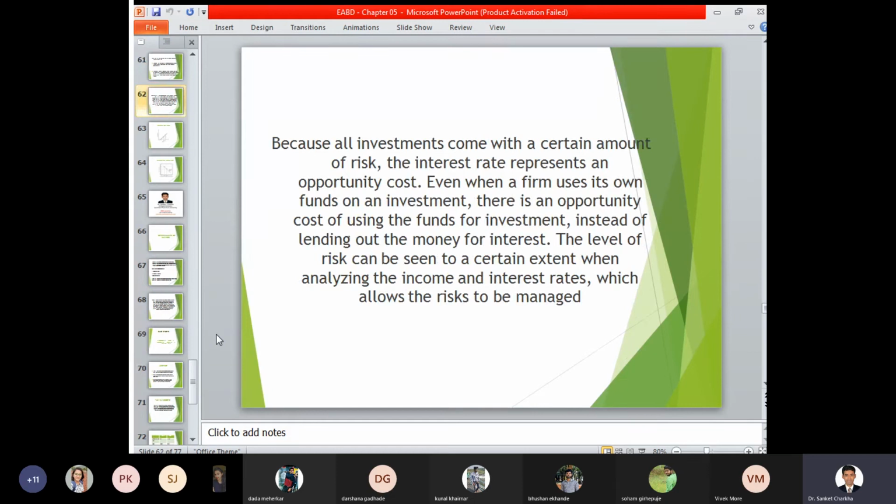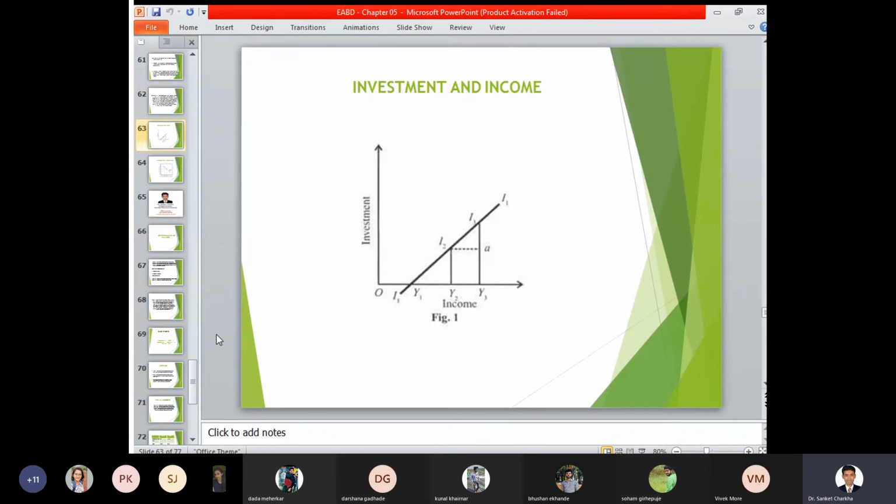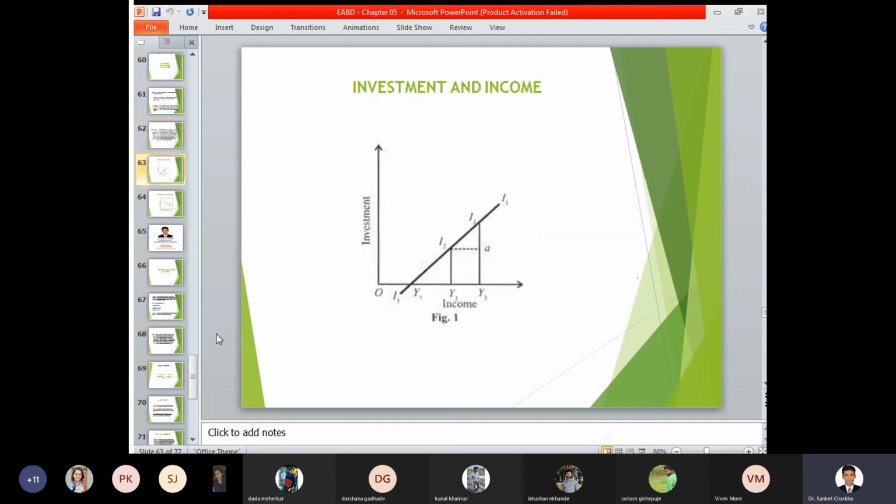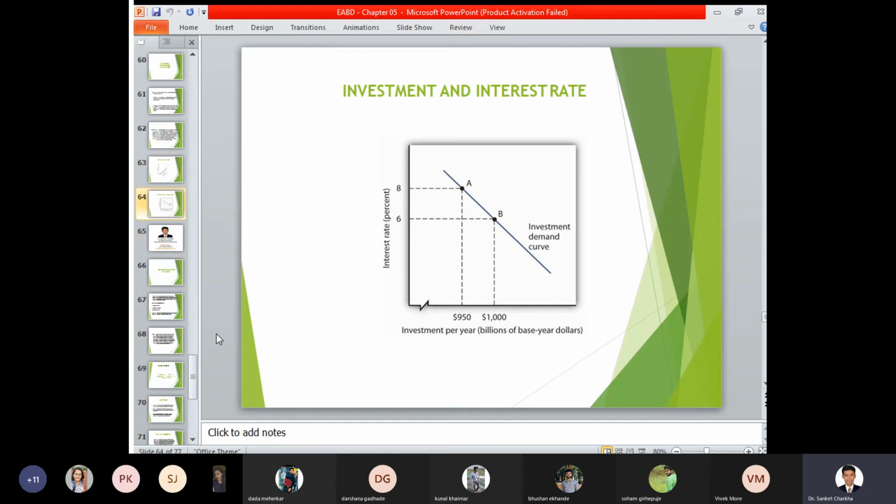The theoretical perspectives you can read later. Now the correlation between investment and income. Here you can see a stable income. These are the factors determining investment, that is income and interest rate. If the income is fixed for a certain individual from 0 to Y1, then his investment is nil, investment is not possible. But if the income starts increasing, from Y1 to Y2 to Y3, then in the same proportion your investment also starts increasing from 0 to I1, I2, and I3. So if the income level increases, your investment level also increases.